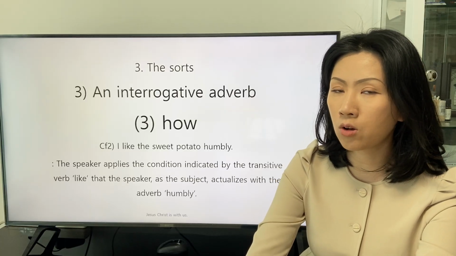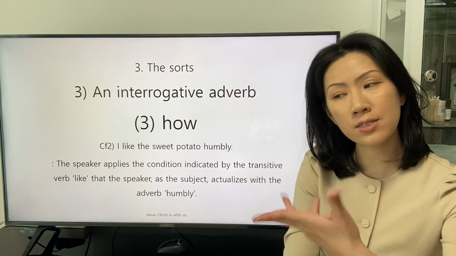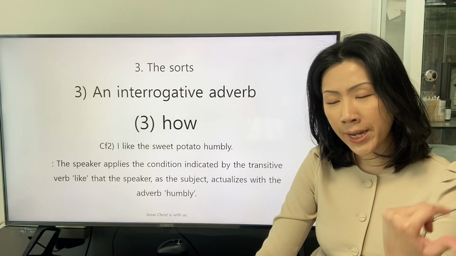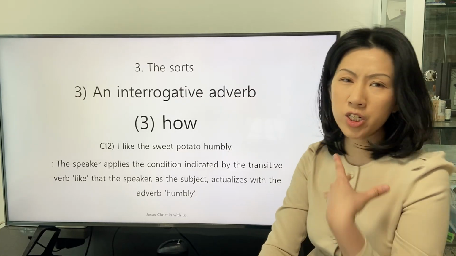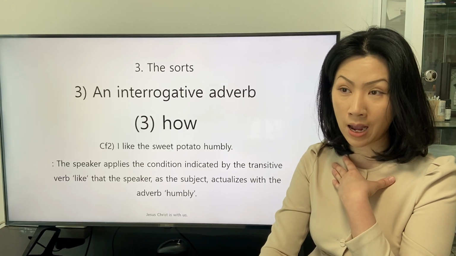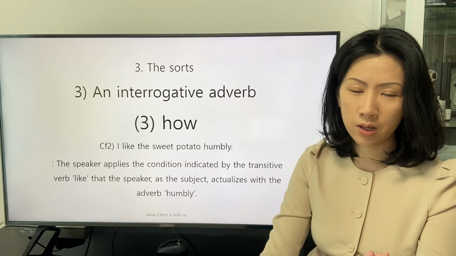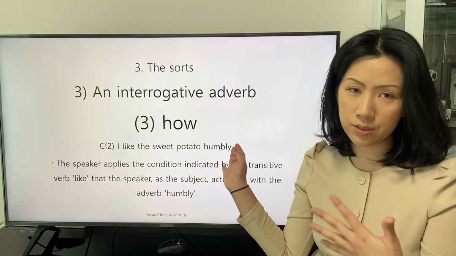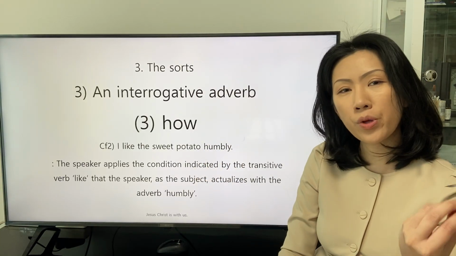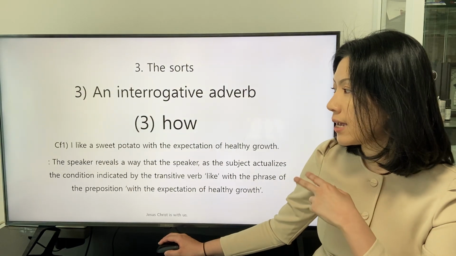This can be a condition that the speaker as the subject actualizes the definition of the transitive verb like while revealing the condition, or we can say that it's its own attitude while we like something, that is the sweet potato in this clause. There is an adverb humbly that corresponds with the interrogative adverb how in the second example.